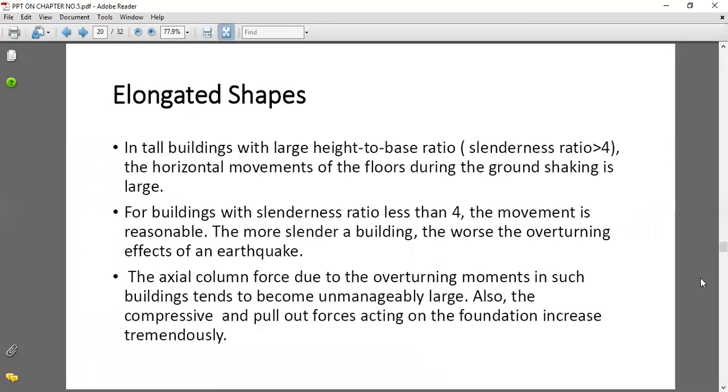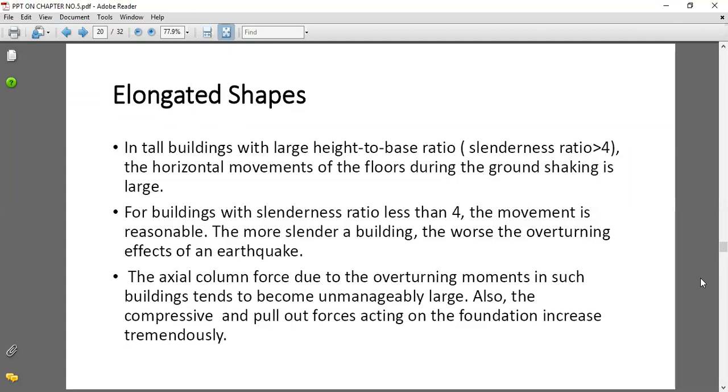Elongated shape. In tall buildings with a large height to base ratio, that ratio is given as the slenderness ratio, which is greater than 4. The horizontal movements of the floors during earthquake shaking are large.